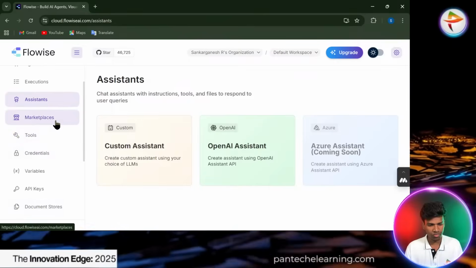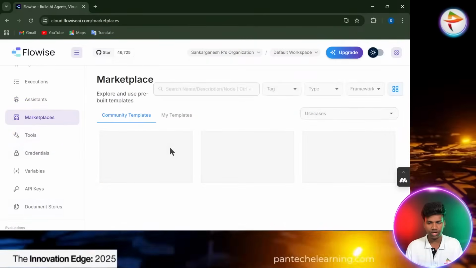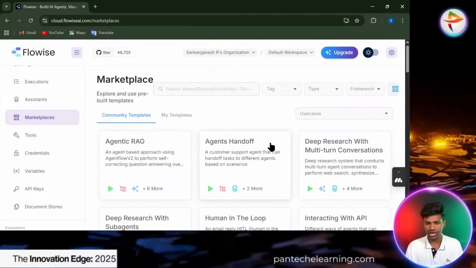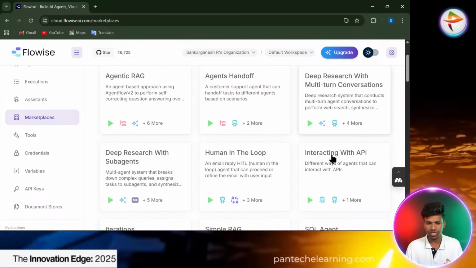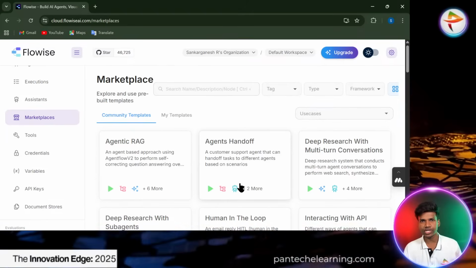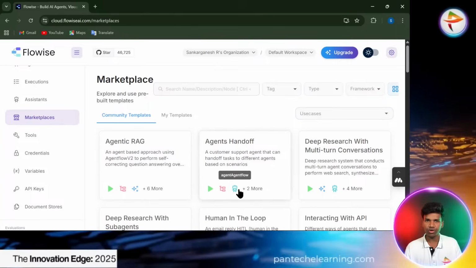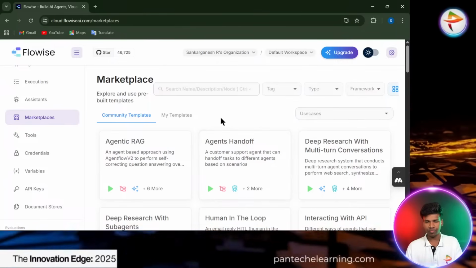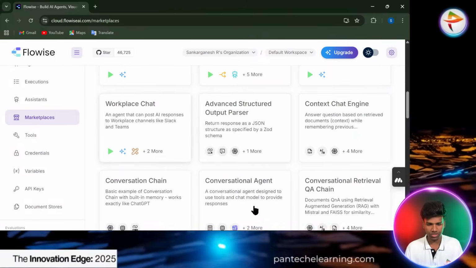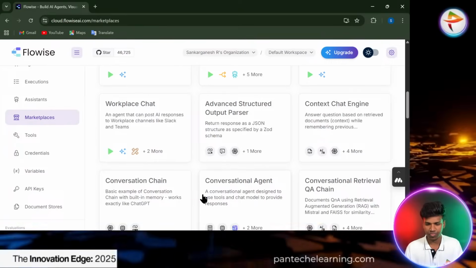So the marketplace offers community-made templates: agentic RAG, agent handoff, deep search with multi-turn conversation. It's a community we can join. They conduct some webinars, and whenever we are free, we can join them and easily understand the concepts. So there are multiple types of AI-generated things.